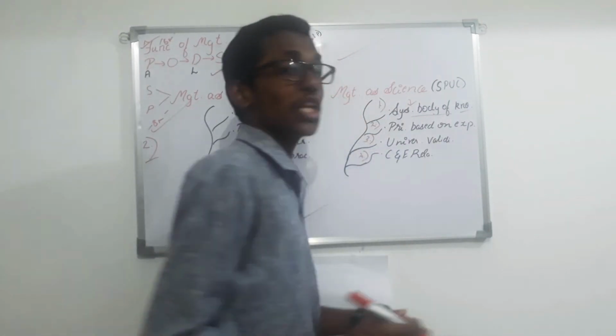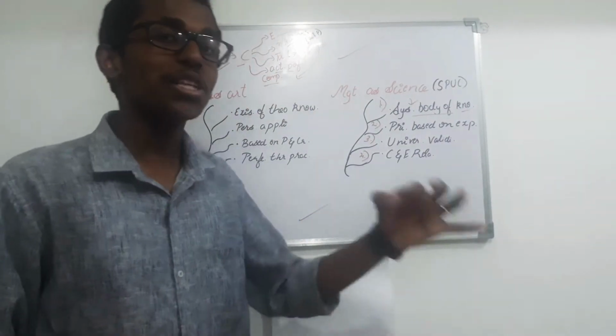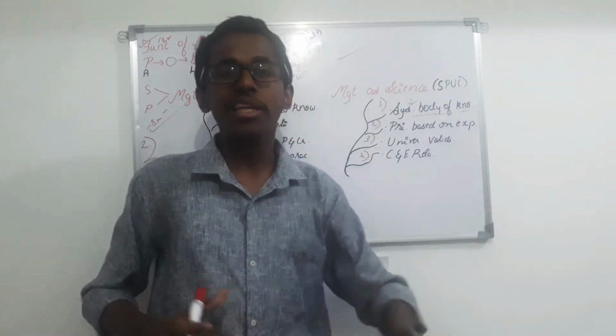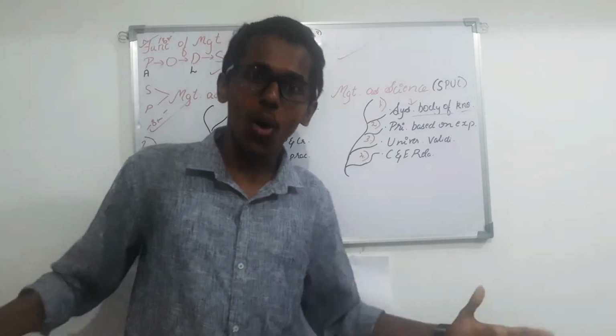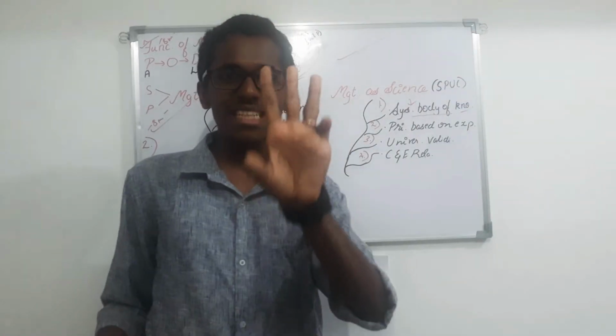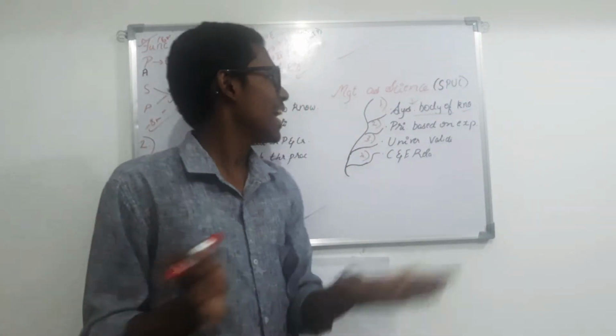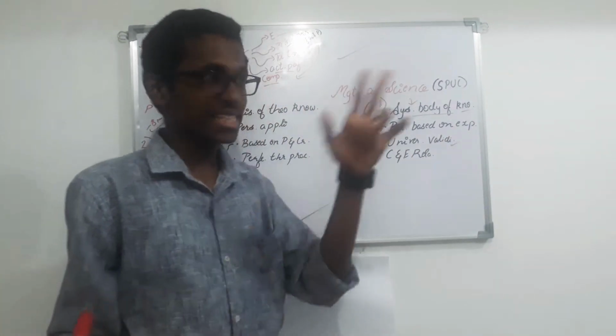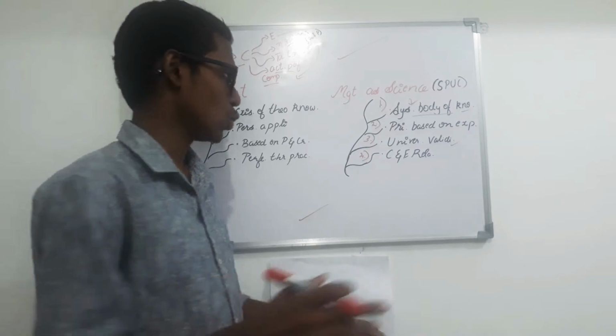And the third one is universal validity. What is universal validity? It is basically applicable for social, political and economic factors. It's applicable for all these 3 factors. So once it is applicable for all these 3 factors, we can say it has universal validity. We discussed the same concept even in part 2.